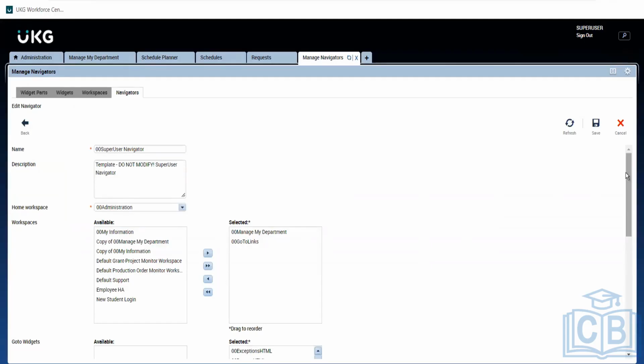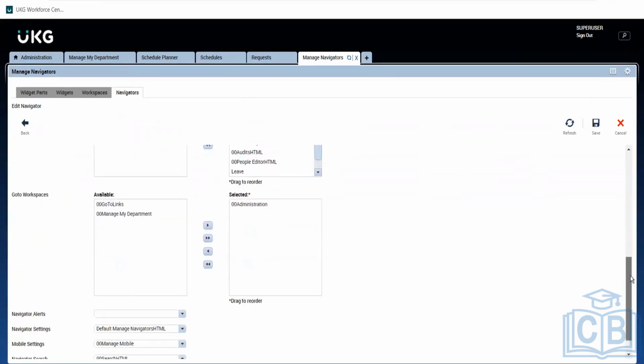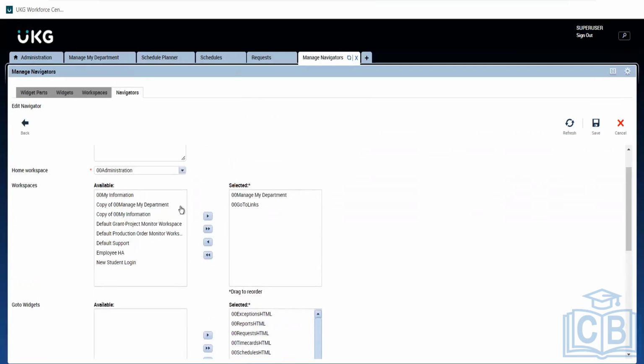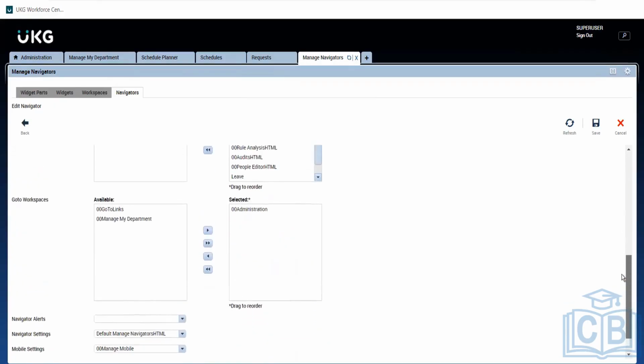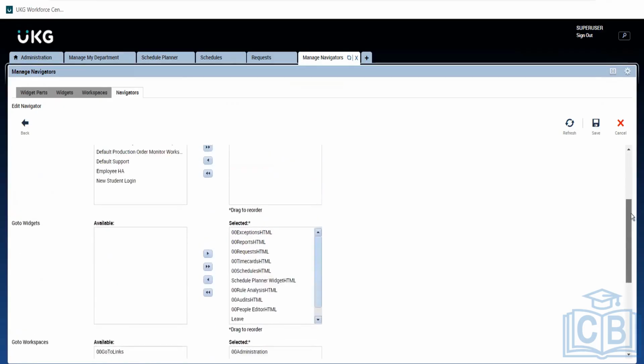How our system looks like. What is our default screen? What we see. So as soon as we log in, we'll be seeing two items. One would be management department. Okay, then we have different access.